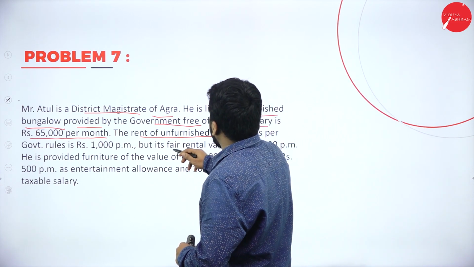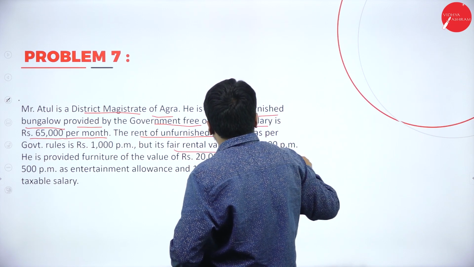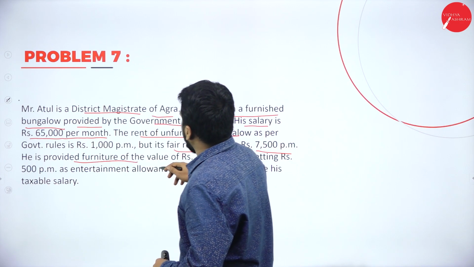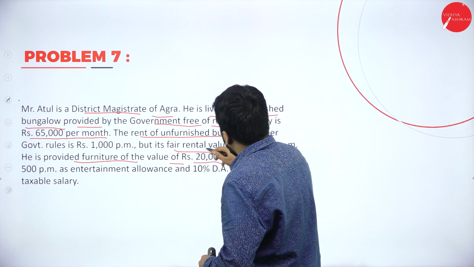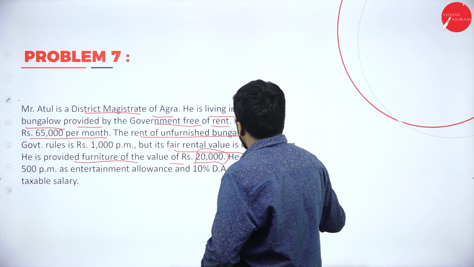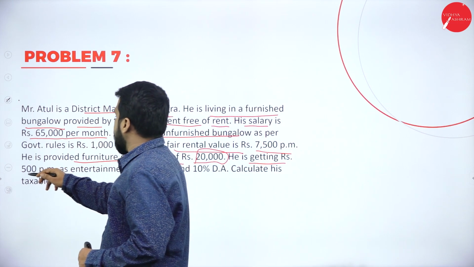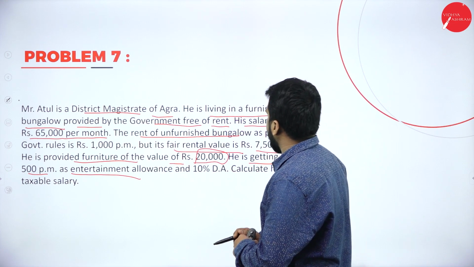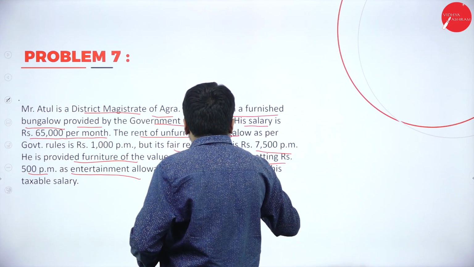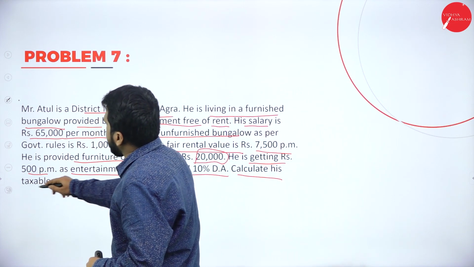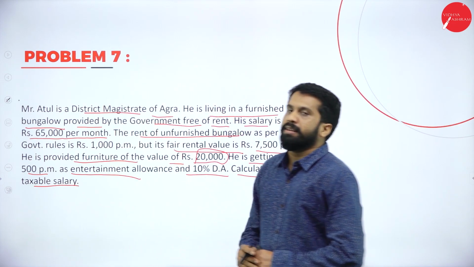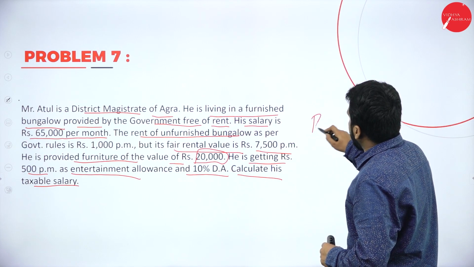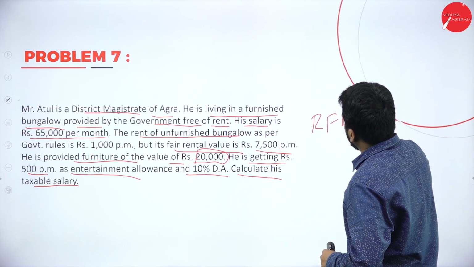Now, its fair rental value is 7,500 per month. He is provided with furniture of the value of rupees 20,000. He is getting rupees 500 per month as entertainment allowance and 10% DA. Calculate his taxable salary. This we call a perquisite, or rent-free accommodation.